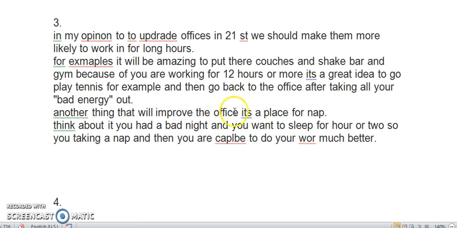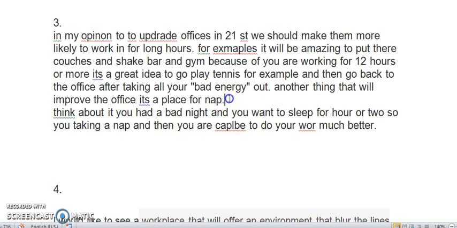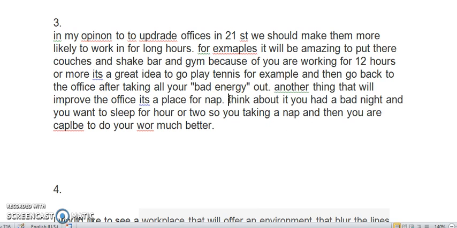Another thing, it'll improve its place for a nap. So yes, we've got all of these support the main idea. Now, if I talk about the problems here, it's format. If I do this, put my cursor here, delete, here, delete, delete, I've got a paragraph.